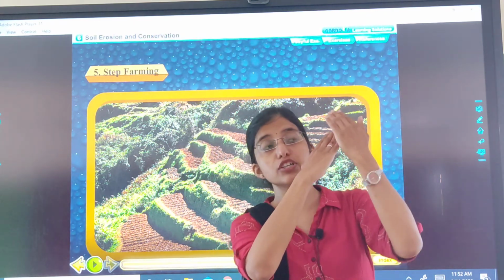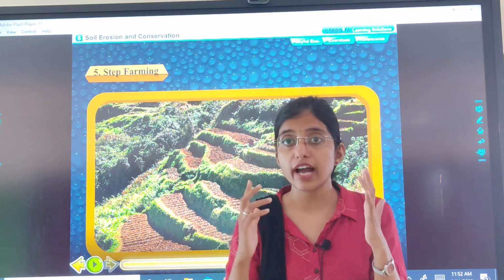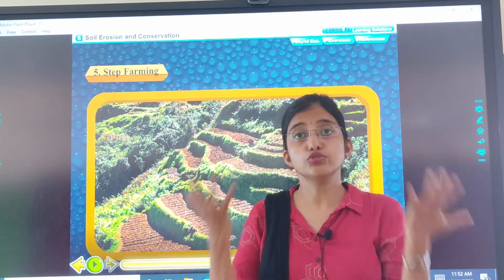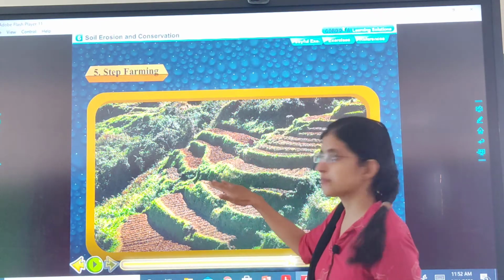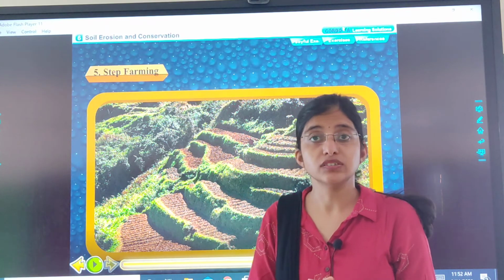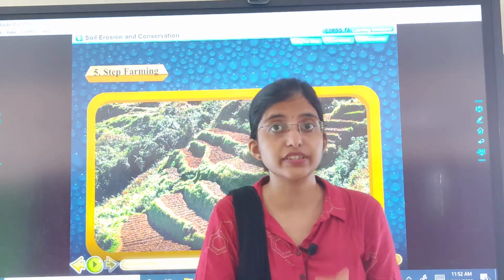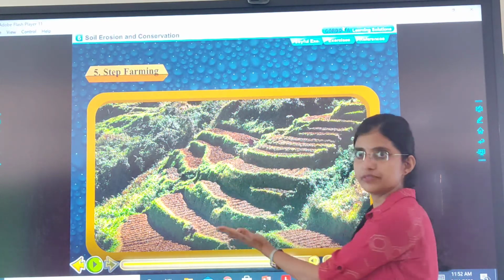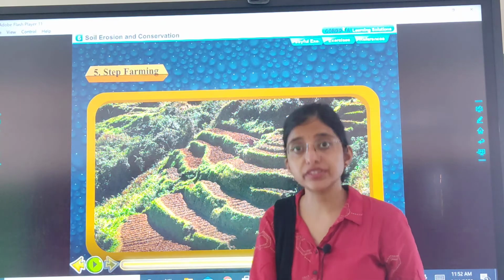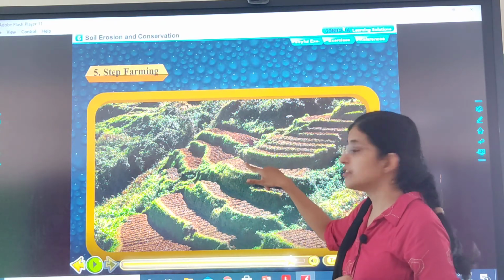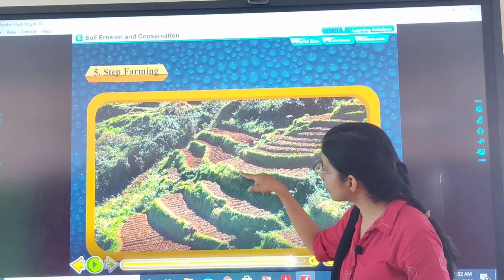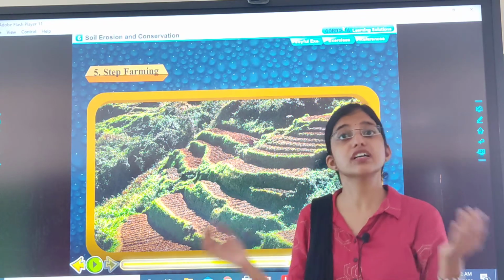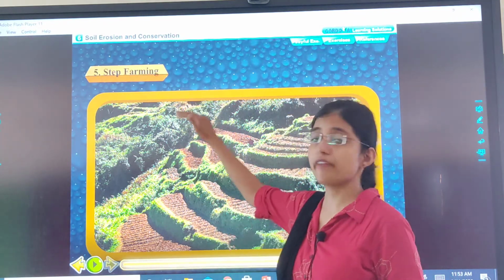Then what will happen? The top layer, which is very fertile, will move away with the water, and we will lose our soil, है ना? So what we do is we make steps. In steps, what will happen? The water will not move away fast. पानी जल्दी से नीचे नहीं आएगा, because it will get stuck in the steps. And if the soil which is present here moves away with water also, it will be collected here in the next step. So this is how we conserve soil by step farming.